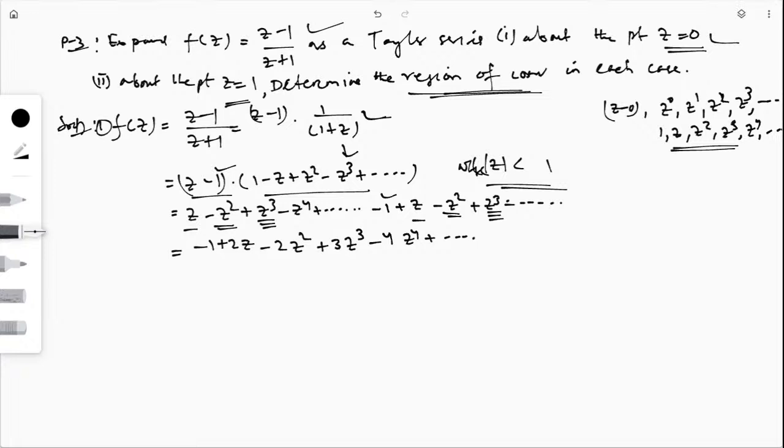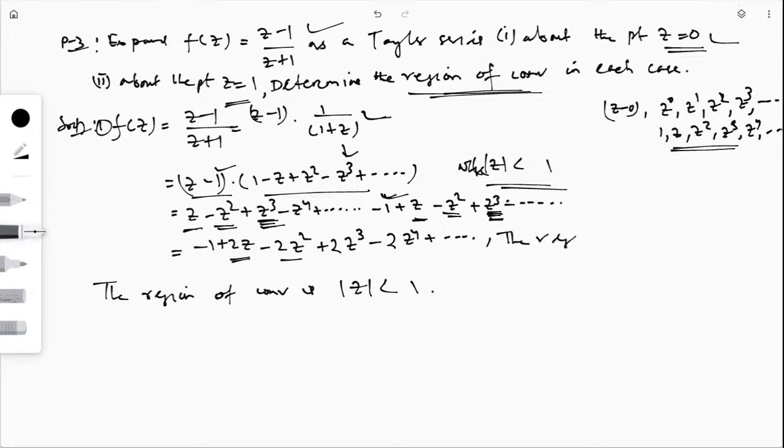Sorry, this is minus 1, then this is z, so this will be plus 2z, then minus 2z square, then this is plus 2z cube, this is z cube, this is again z cube, so this is plus 2z cube, this is also minus 2z4. So everywhere 2 is here and alternately positive and negative signs are there. So the region of convergence is mod z less than 1.